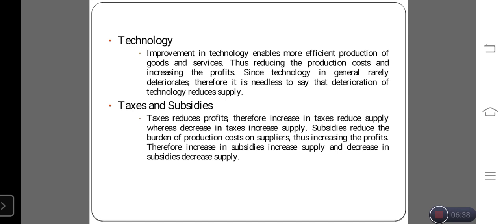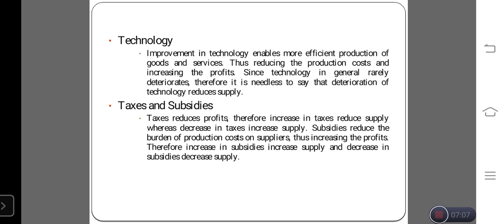The next one is subsidies. Subsidies are like concessions. So the government will give some concession to some industries, some product manufacturers. Likewise, generally the government will give free electricity service to the farmers because they are producing food items. Same like us, subsidies are very important if a subsidy is available.